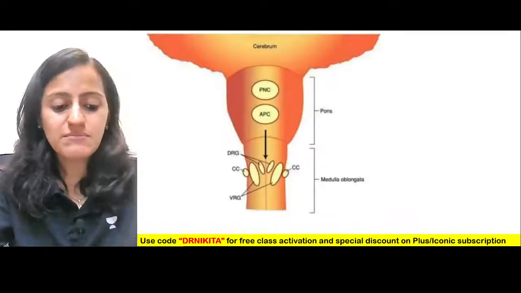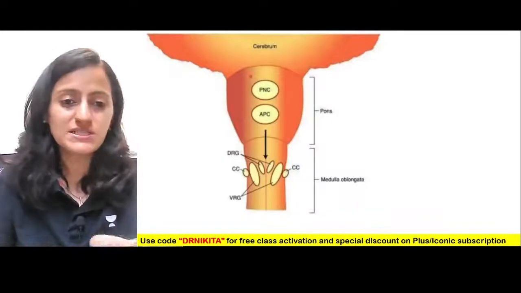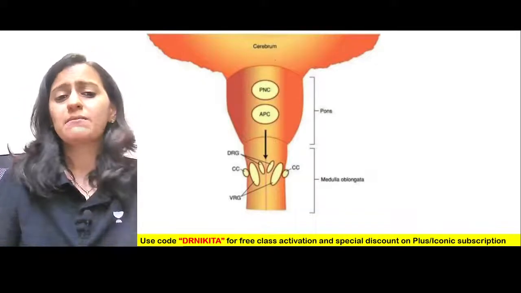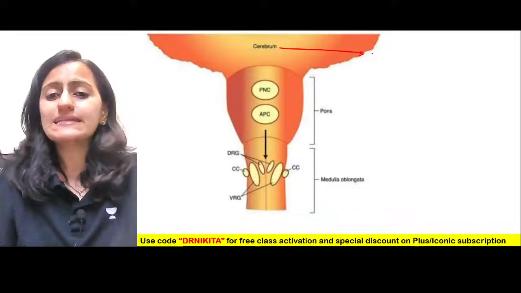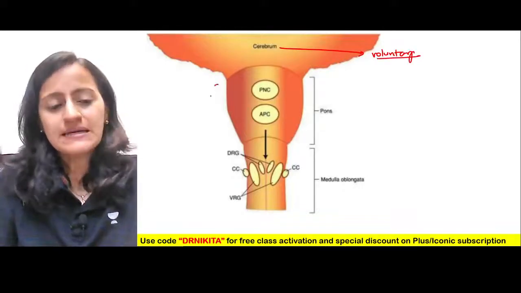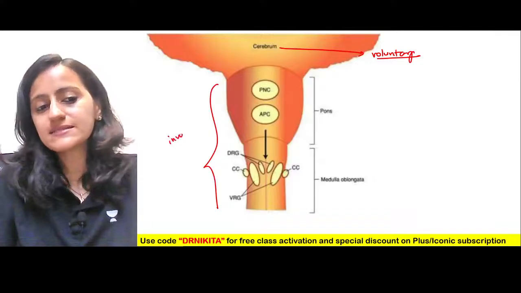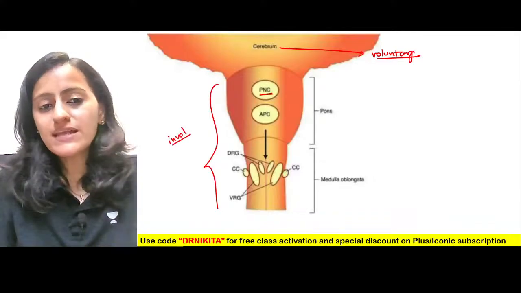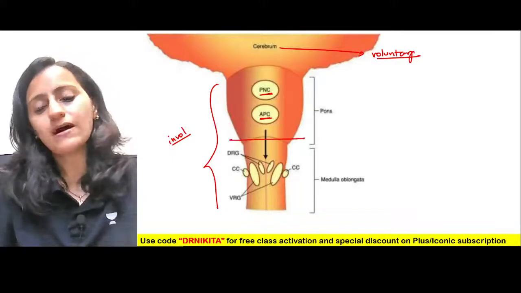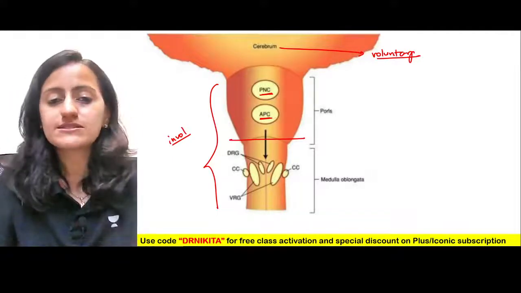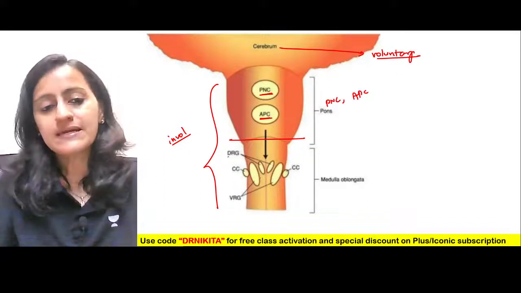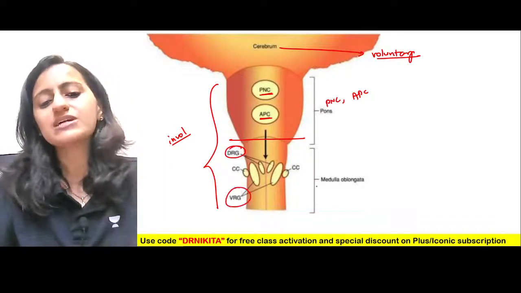Now look at this image which shows the functions and the location of the centers. So the cerebrum is the voluntary control. Okay, the voluntary control is by the cerebrum. Pons and medulla are the involuntary control. So in the upper pons we have the pneumotaxic center. The apneustic center is in the lower pons. Okay, so the pons has the pneumotaxic center and the apneustic center. In the medulla we have the DRG and the VRG.